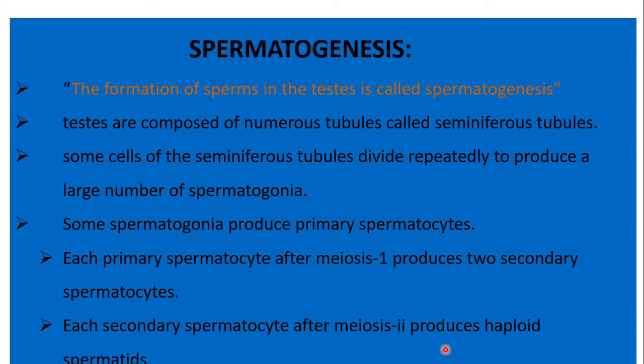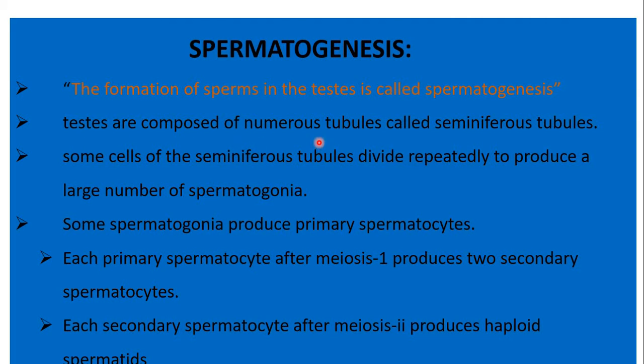First let's go to what is spermatogenesis. The formation of sperms in the testes is called spermatogenesis. Now let's see how spermatogenesis takes place.